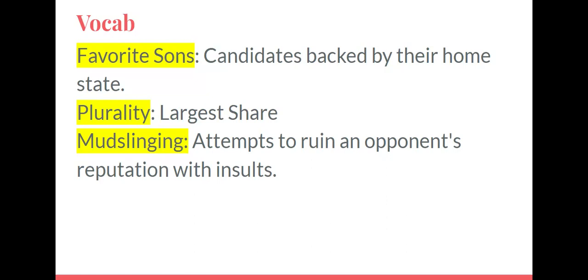Favorite sons. These are candidates backed by their home state. For example, Harry Truman would be a favorite son of Missouri because this was his home state.